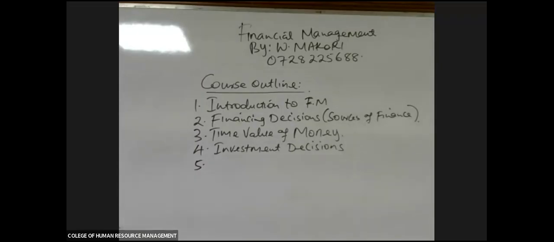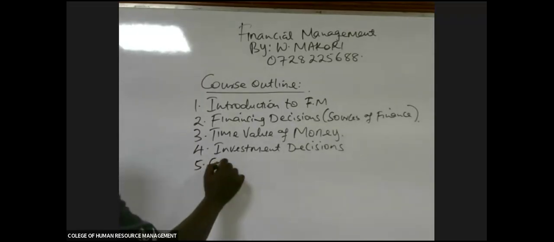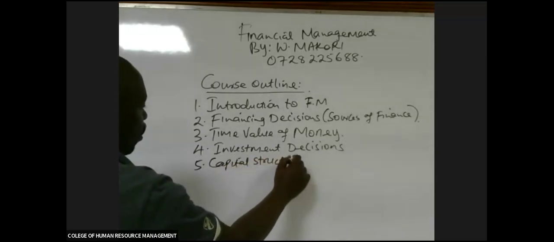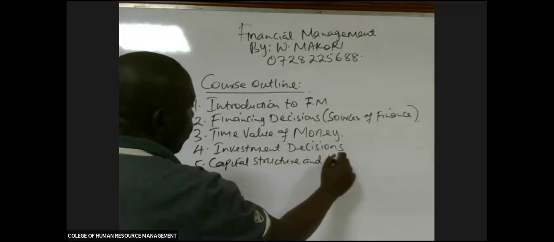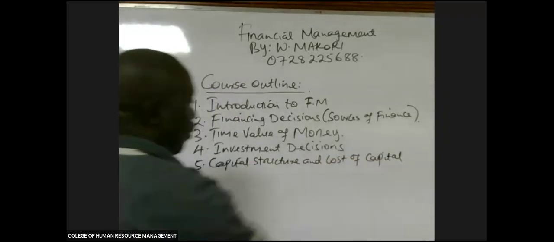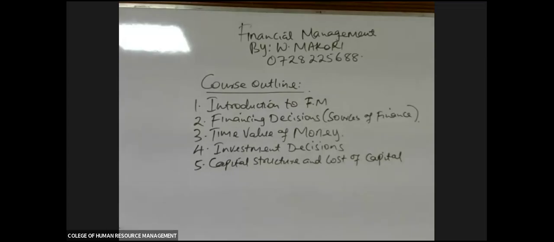Number 5, we shall cover the capital structure and cost of capital.